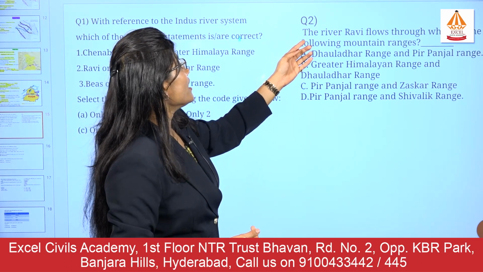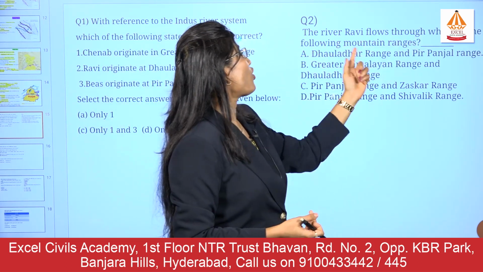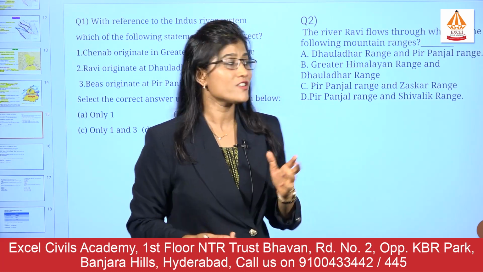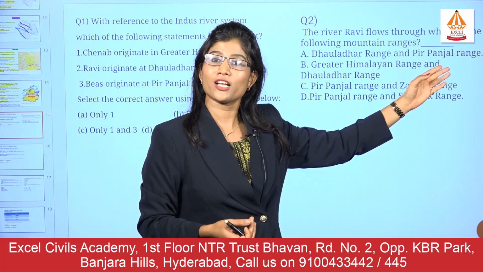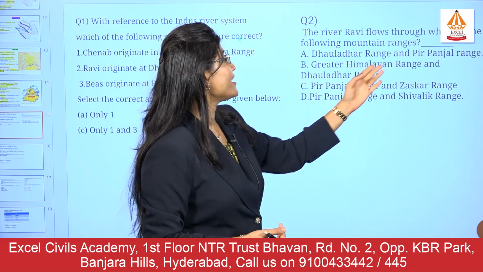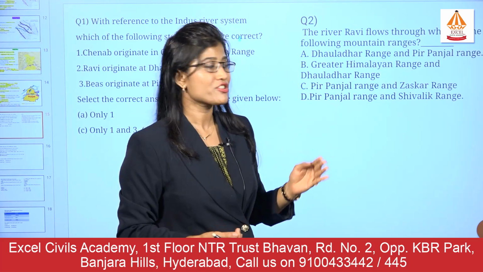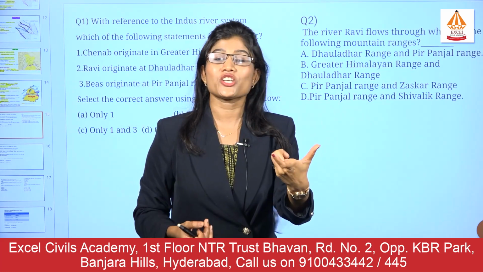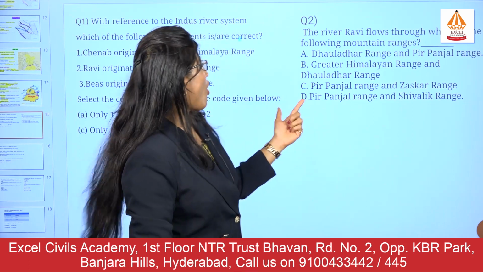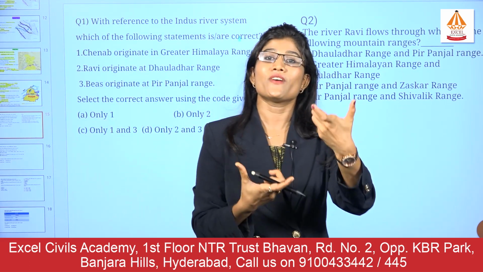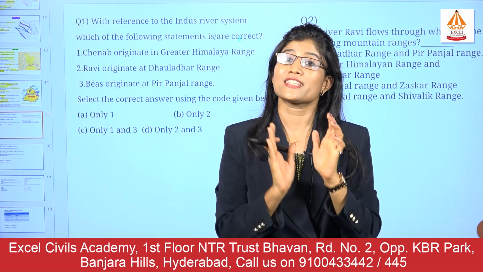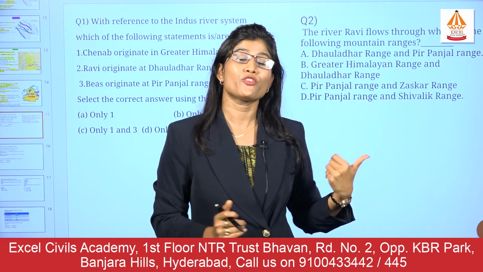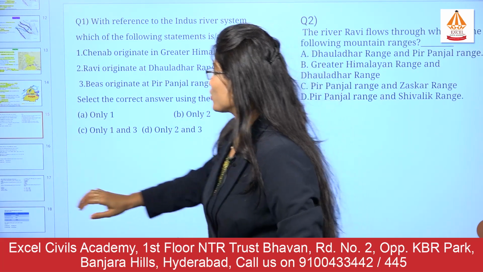Second question, the river Ravi flows through which of the following mountain ranges? The first, Dhauladhar range and Pir Panjal range. Second, Great Himalaya range and Dhauladhar range. Or between Pir Panjal range and Zaskar range. Or between Pir Panjal range and Shivalik range. So if you have heard this session very carefully, it is very easy for you to give the answer for this question.